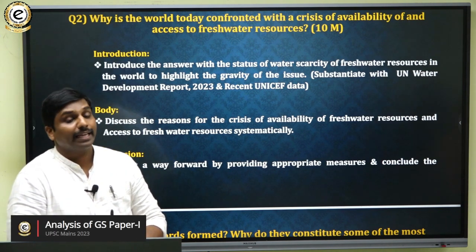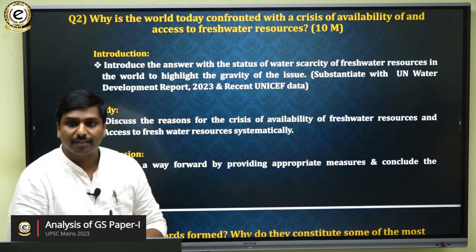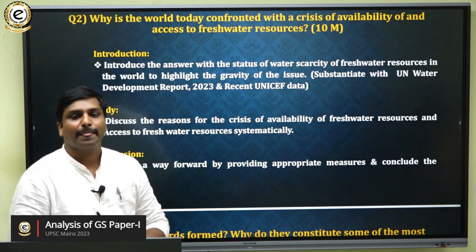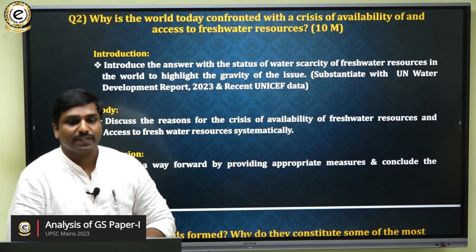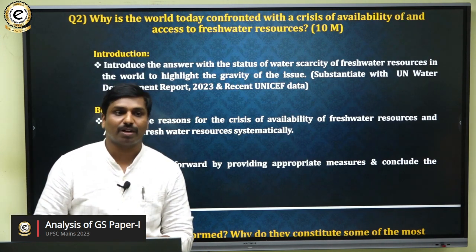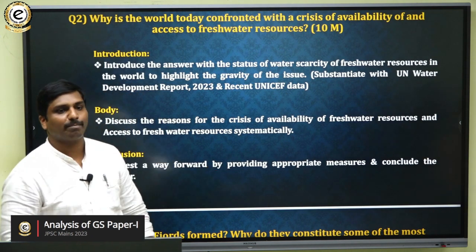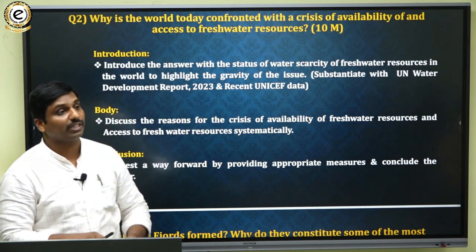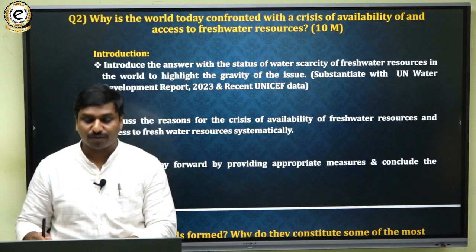We have to say things related to climate change, steps that should be taken to address the issue of climate change. And also measures related to water pollution and environmental pollution, and then we have to conclude the answer. So that would be the approach. Okay, introduction, body, and conclusion. That's how you have to keep the approach. Okay, is this clear?